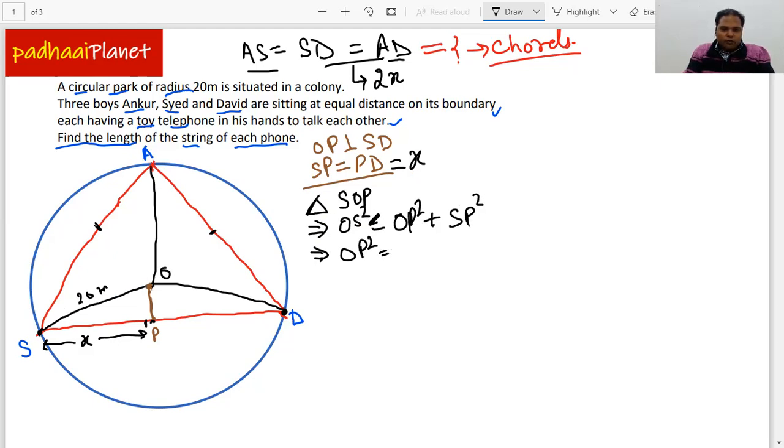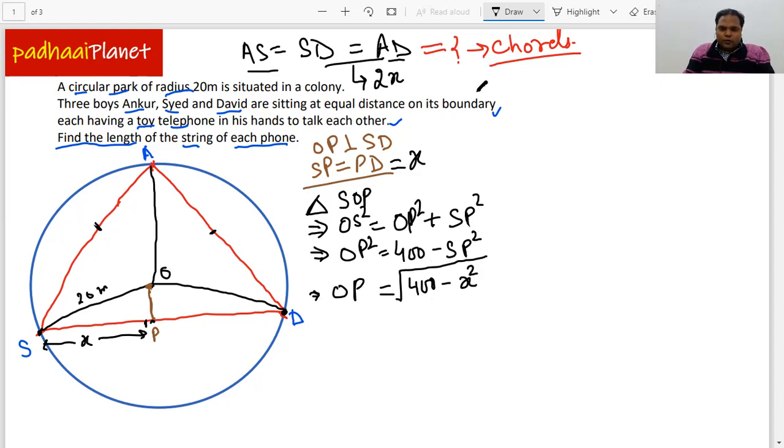We'll put the value of OS, and that is 400 minus SP square, and instead of SP square we can write it as 400 minus X square. In a nutshell, we can write OP is equal to the square root of 400 minus x square, right?